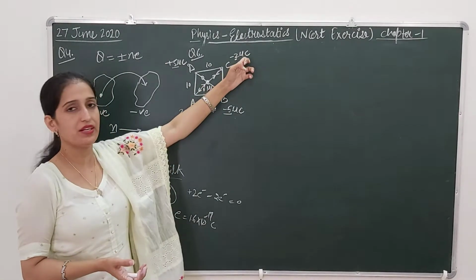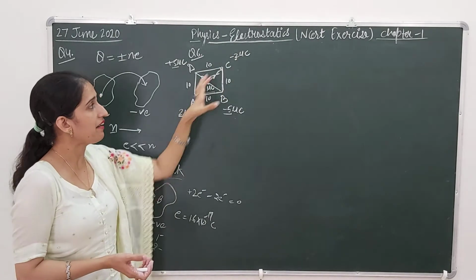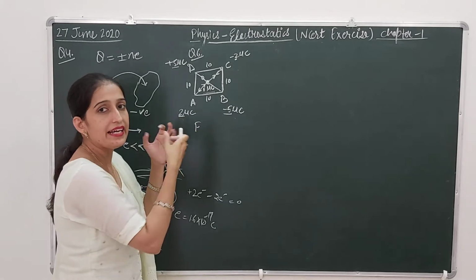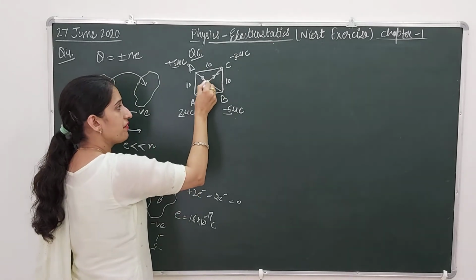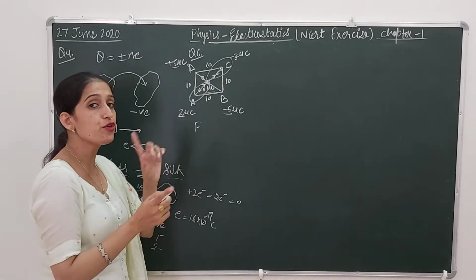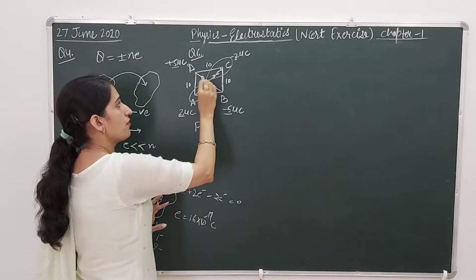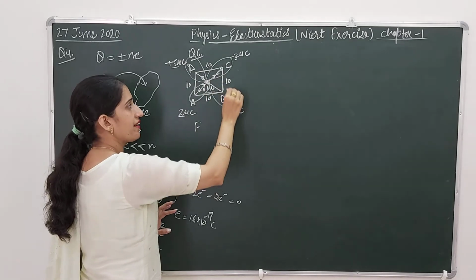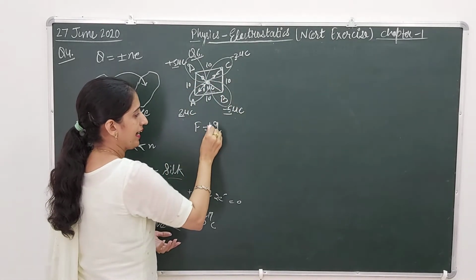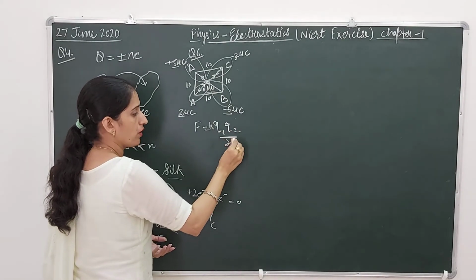The same goes for this one. They have the same magnitude. If I calculate the magnitude, it will be the same: the force of attraction between these two and between these two will be the same, because F is given by K Q1 Q2 upon R square.